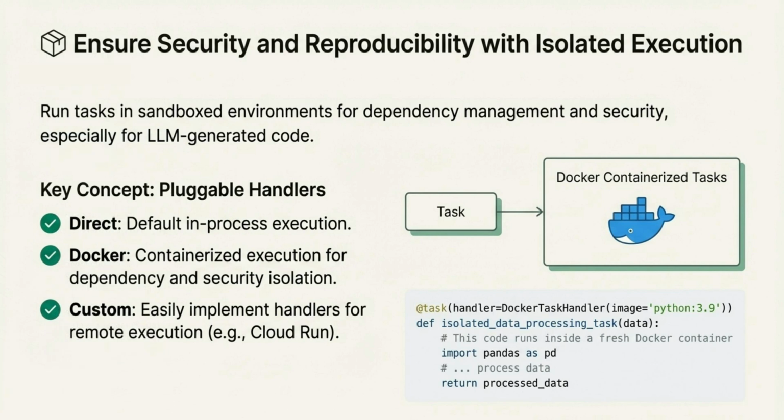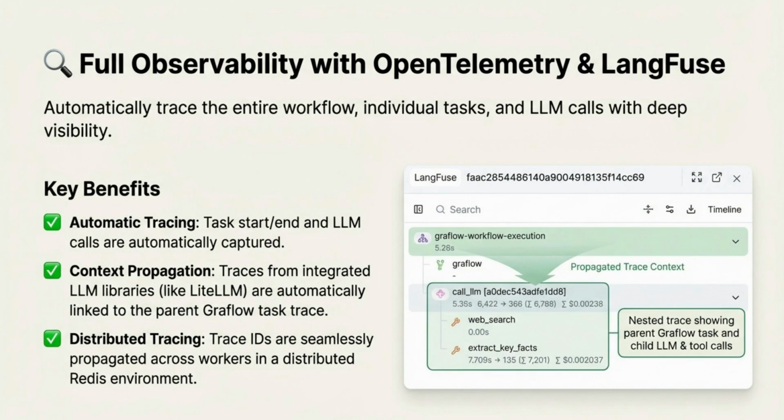Execution isolation is treated as a first-class concern. Tasks can run in process, inside Docker containers, or via custom remote handlers. This is critical when executing LLM-generated code or untrusted dependencies. Isolation improves both security and reproducibility. Graflow automatically traces workflow execution, task boundaries, and LLM calls. Trace context propagates across distributed workers, making agent systems observable and debuggable rather than opaque.